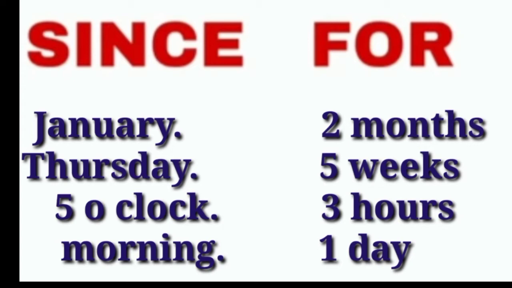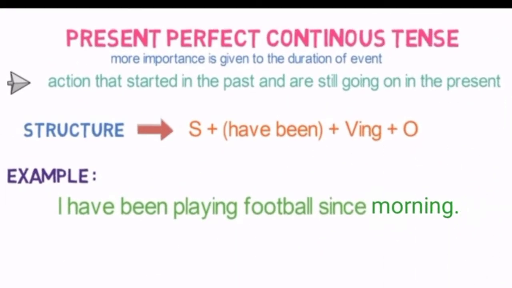Now see the present perfect continuous tense. Present perfect continuous tense tells us about the action that started in the past and is still going on in the present time. That means the action started in the past and it is still going on. Now also it is going on in the present moment. See the example. I have been playing football since morning. It means the play started in the morning, in the past, and now also it is going on. So this is a present perfect continuous tense.